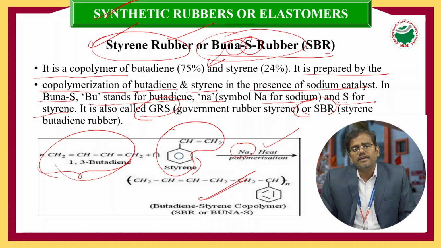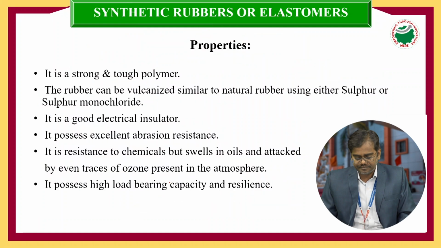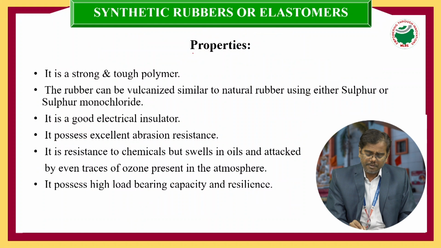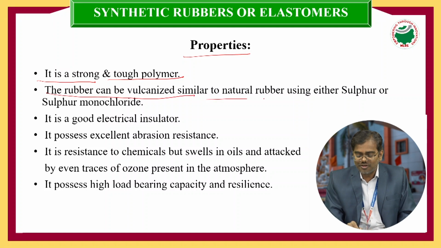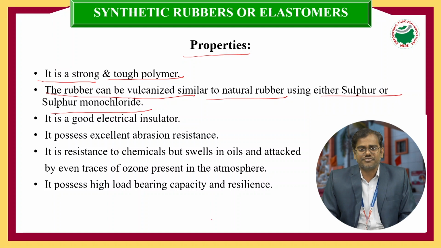So Buna-S rubber is formed through copolymerization. Let's see the properties of this Buna-S rubber. It is a very strong, very tough polymer, and this rubber can also be vulcanized, similar to natural rubber, using sulfur or sulfur compounds. And it is a good electrical insulator.